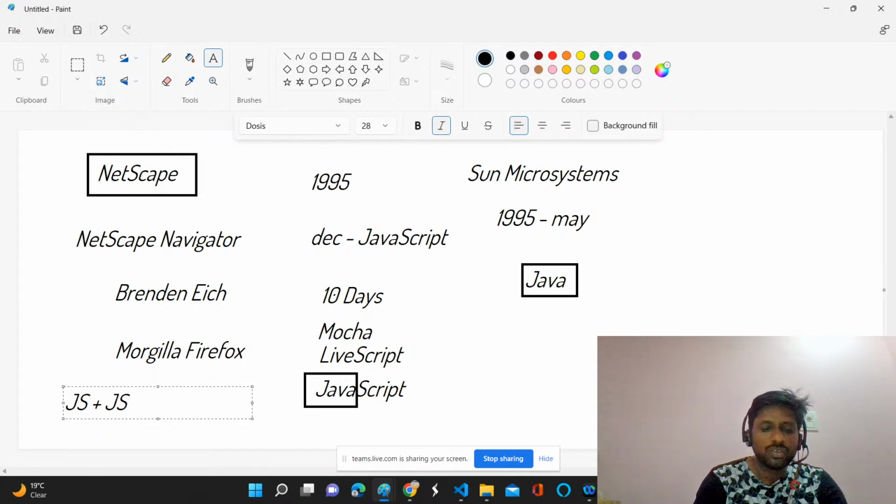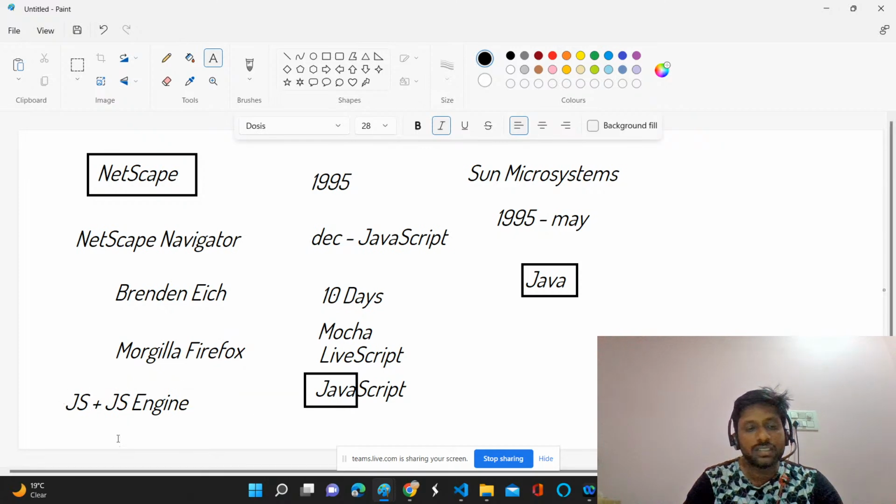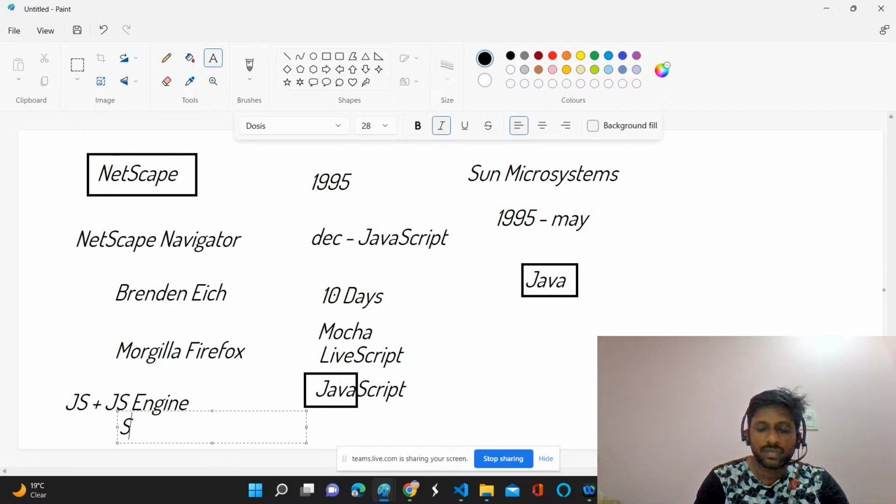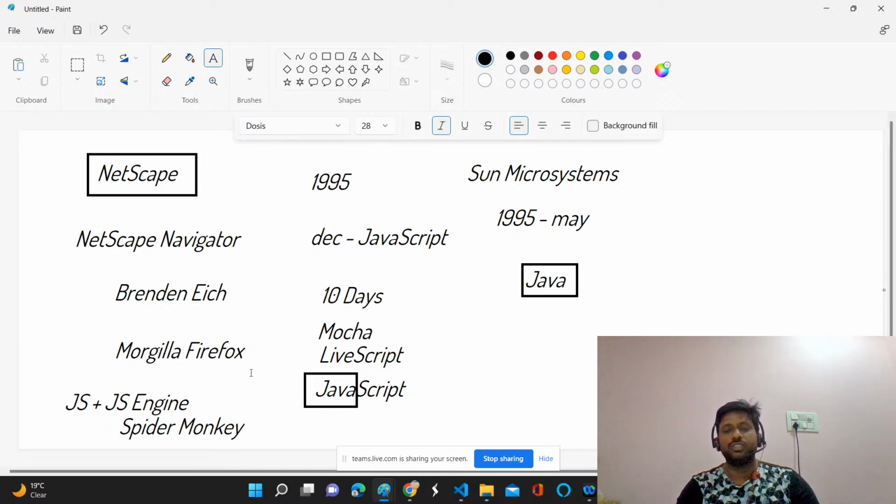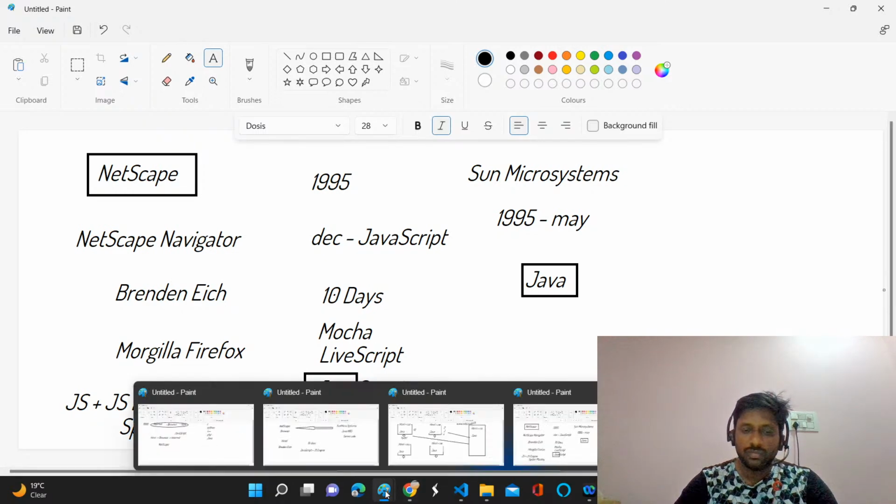So we can just call it the engine. The name of the JavaScript engine in the Mozilla Firefox browser, which is still there, is called Spider Monkey.